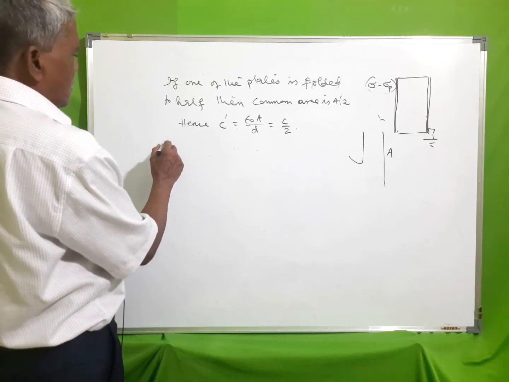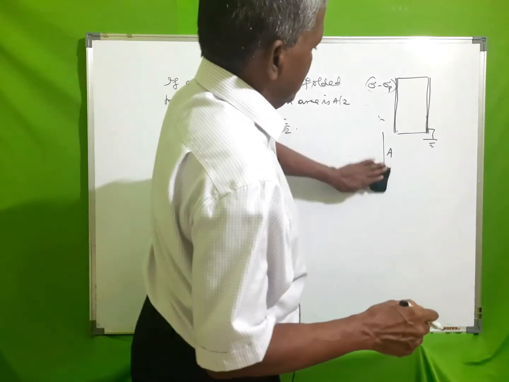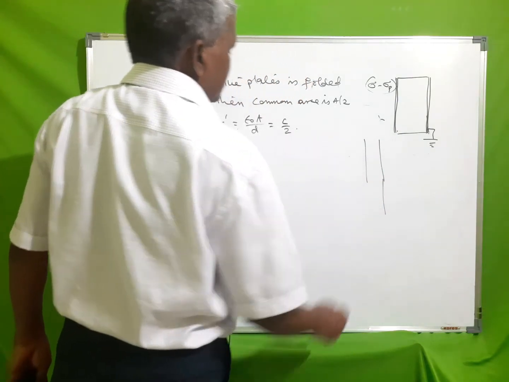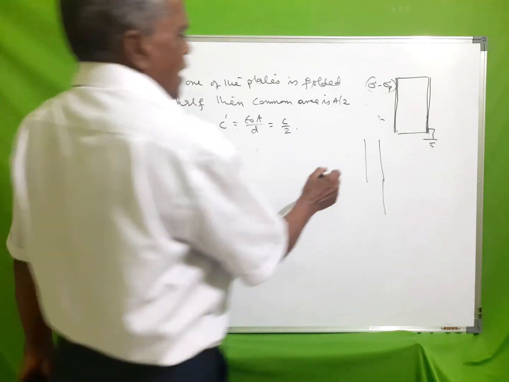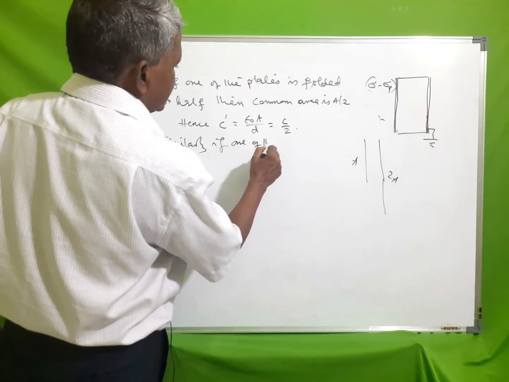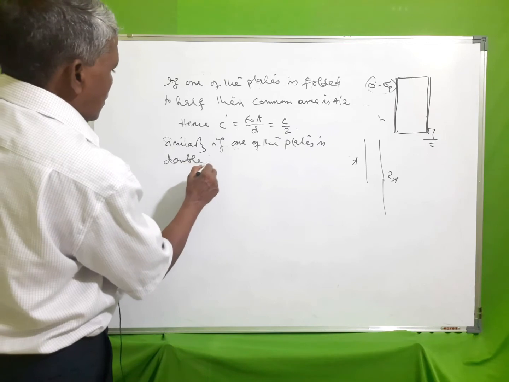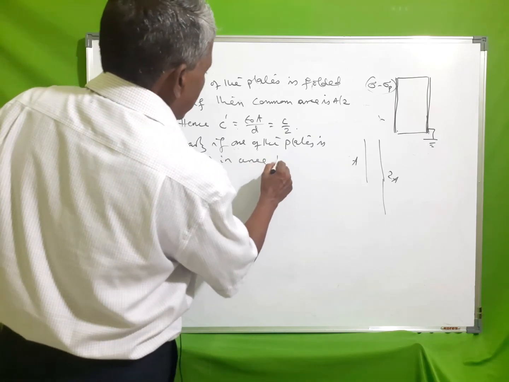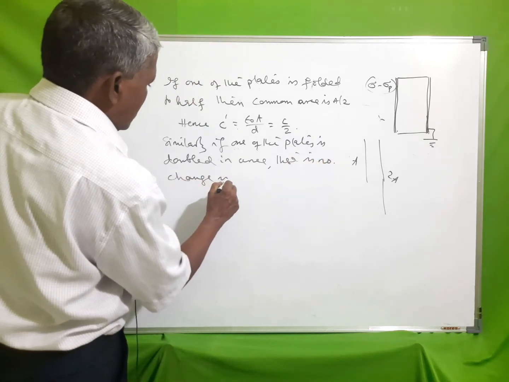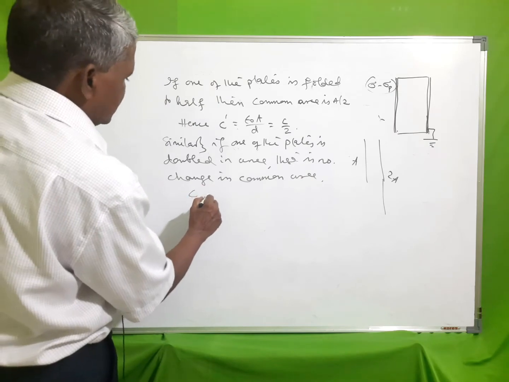Similarly, if one of the plates is doubled in area, there is no change in common area. So, C remains unchanged.